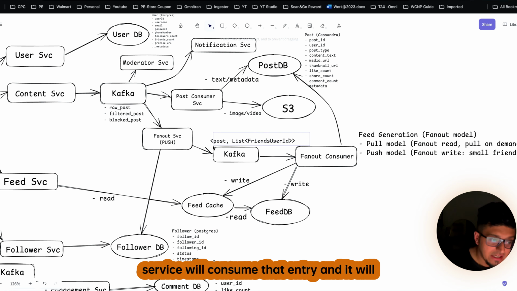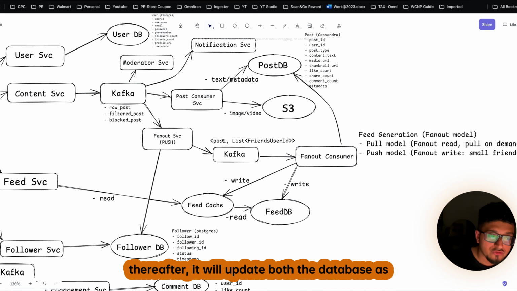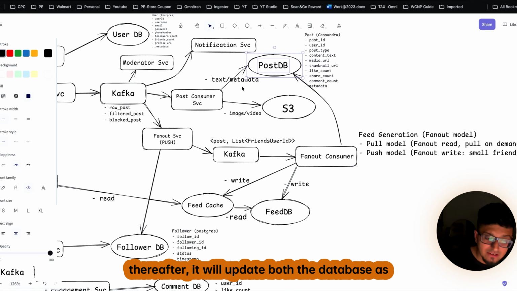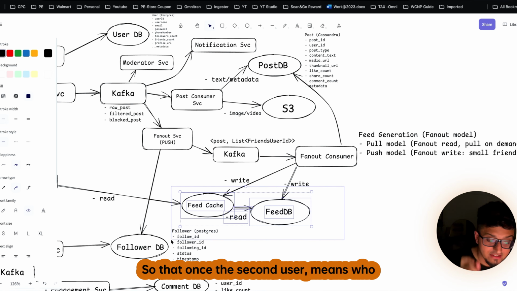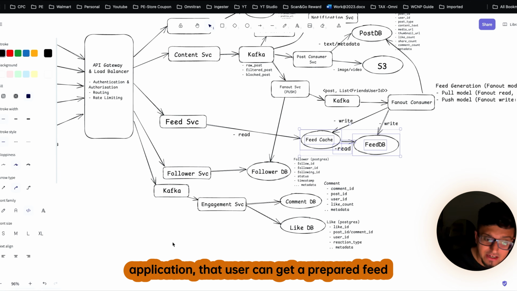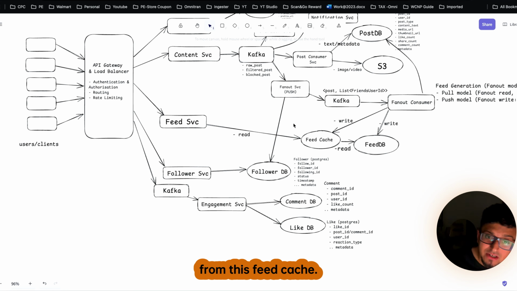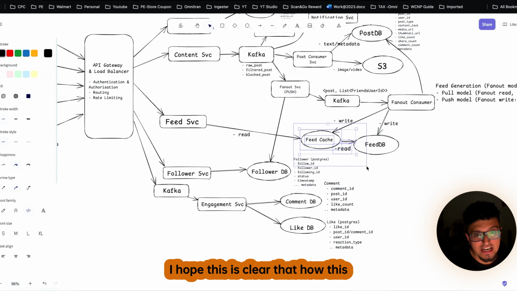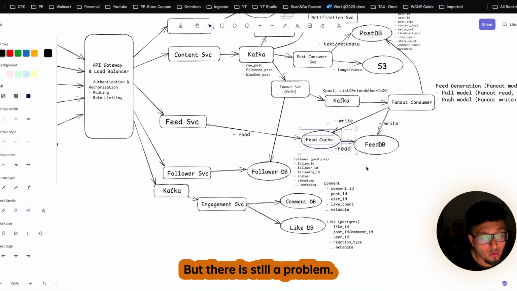Based on this entry, the Fanout consumer will consume that entry, get the post from our post database, and thereafter update both the database as well as the feed cache, so that once the second user, who is my friend, comes to our application, that user can get a prepared feed from this feed cache. I hope this is clear how this is working.